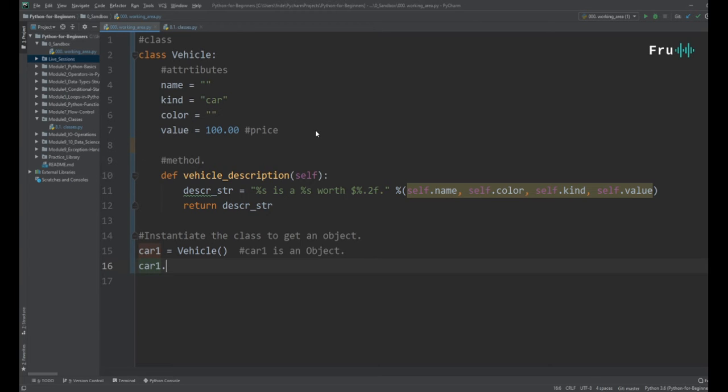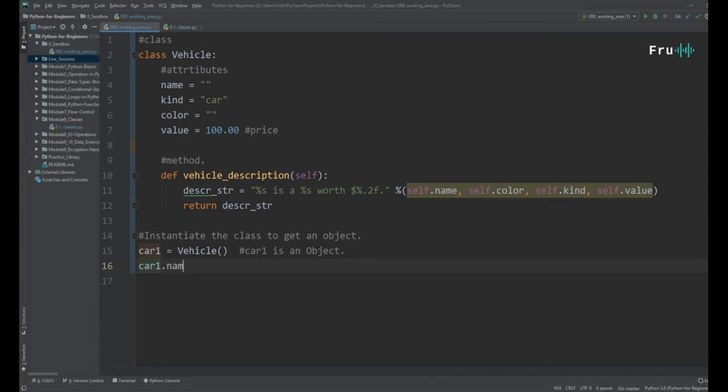So you can now specify the details of this car that you're trying to create. Think about us trying to create a brand new car. What is the value of that car? What is the name of that car? What is the color of that car? This is now an object that can actually exist, because you're telling me what the value is, what the kind is, and then I can say, this is something that actually exists. It's no longer just a generic concept of a car.